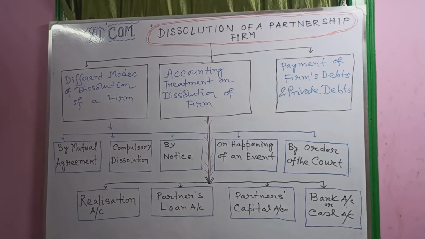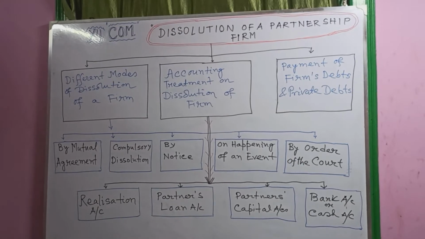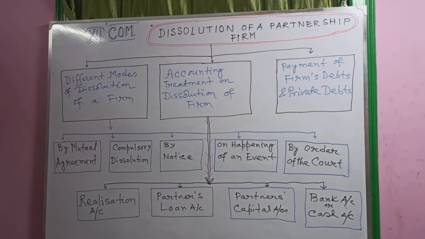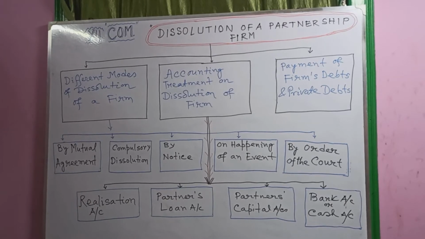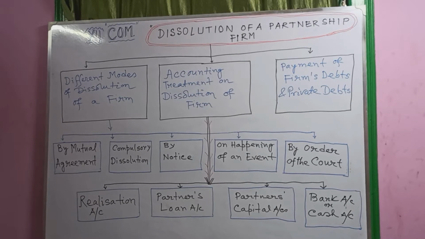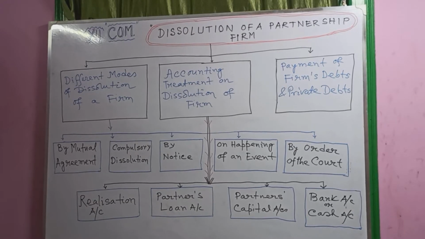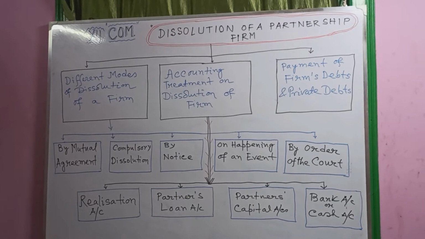First, by mutual agreement. Mutual agreement means a partnership firm may be dissolved when all the partners agree to its dissolution. A partnership firm is set up by an agreement, so this is called dissolution by agreement.